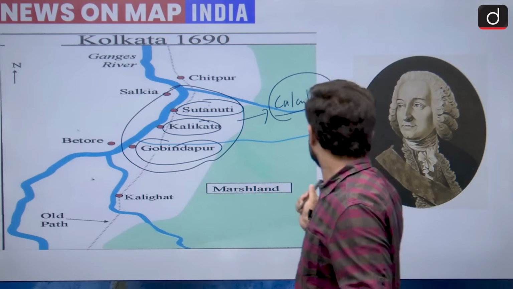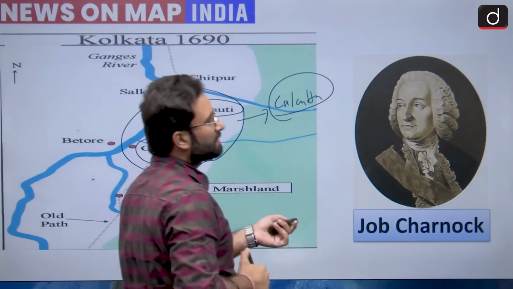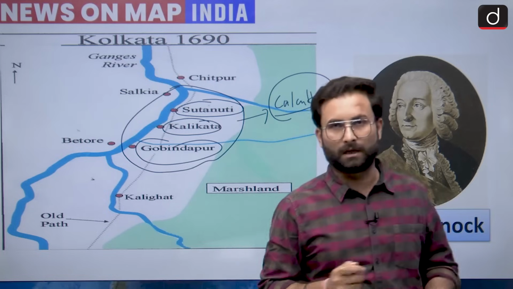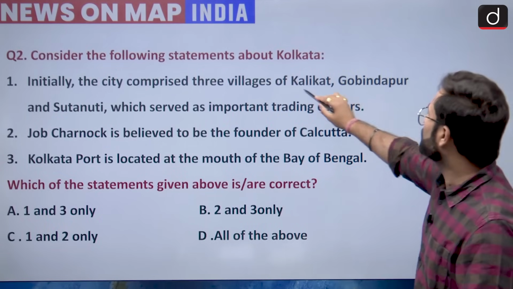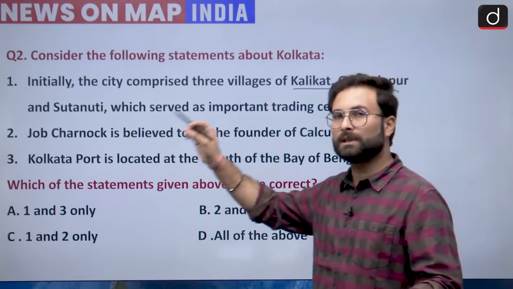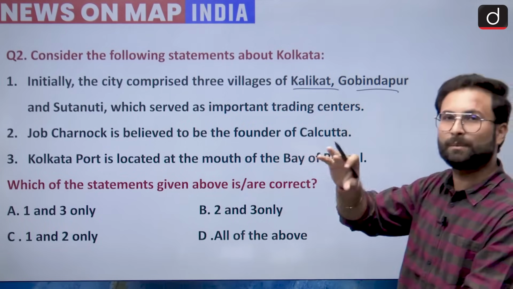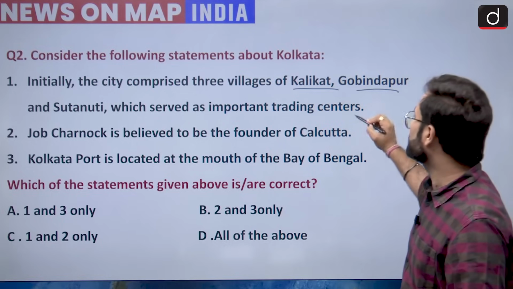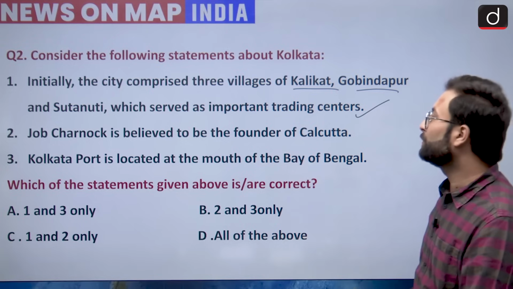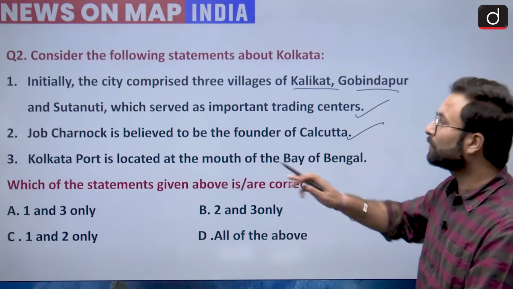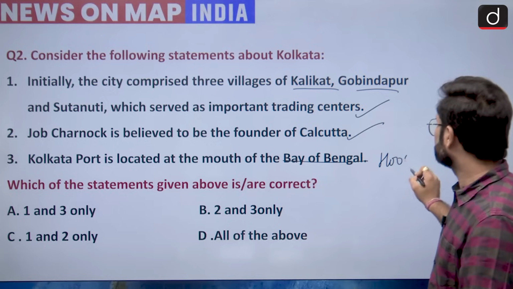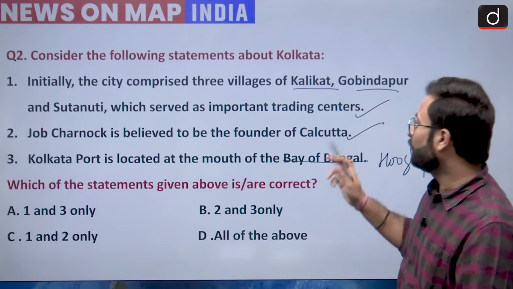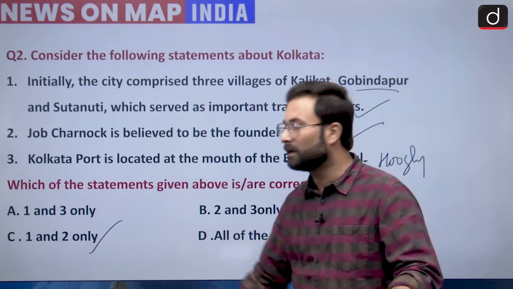And this is the person, Job Charnock, who is considered the founder of Kolkata or Calcutta. As I told you, Kalikata, Govindpur and Sutanati are the three areas which were combined and made into a trading center, that is Calcutta. Job Charnock is believed to be the founder of Calcutta, that is also correct. And Kolkata port is located on the mouth of the Hooghly river. So 1 and 2 are correct, that is, option C would be your right answer.